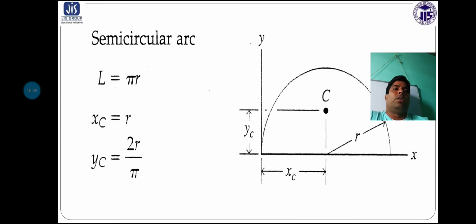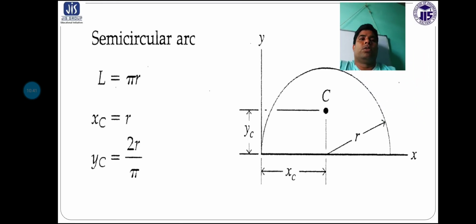Now some standard center of gravity and centroid values. You have to remember these centroid values. For a semicircular arc, according to the x-axis, the CG will be r, and in the y-axis 2r by pi.